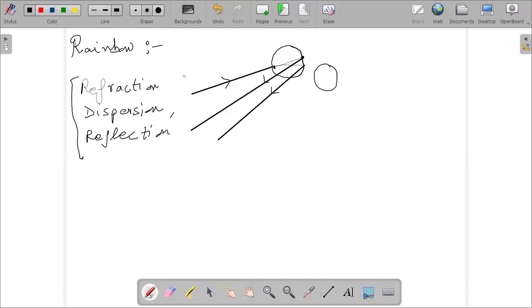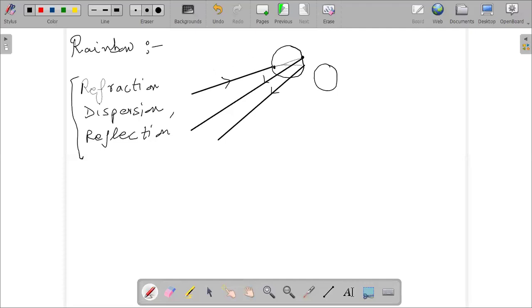Now the last topic is scattering of light. So, sir, during the rainbow formation, when the white light passes through the droplet, like how can we write, sir? Would you once again say?